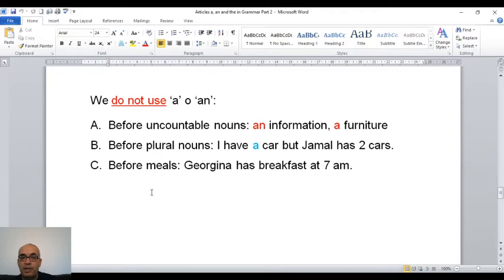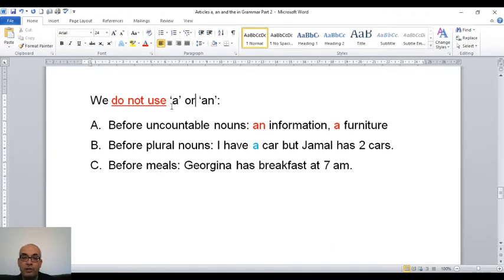Now, this is very important. We do not use a or an, oops, again, typing mistake, sorry. We don't use a or an before uncountable nouns. So I cannot say an information because information is not countable. I cannot say a furniture. It is wrong English, so I put it in red for you, as you can see.